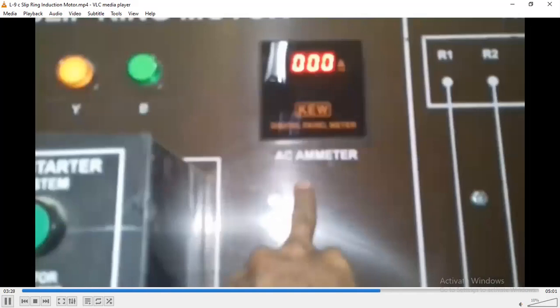Now coming to the trainer description and explanation, the ammeter provides the supplied AC current.